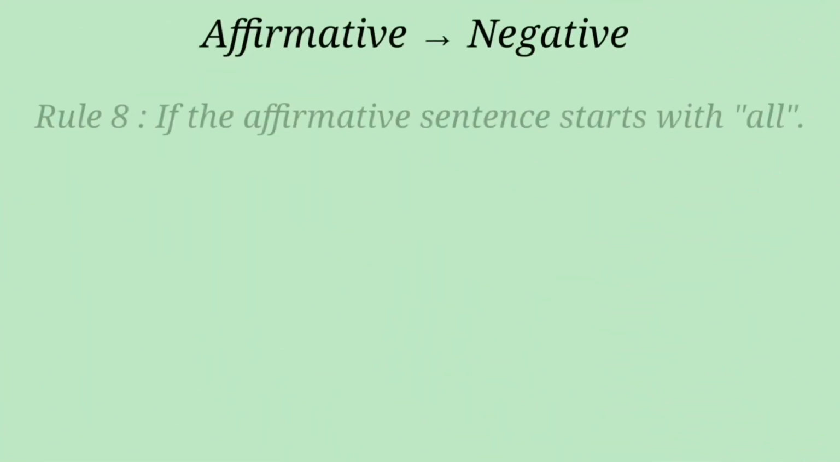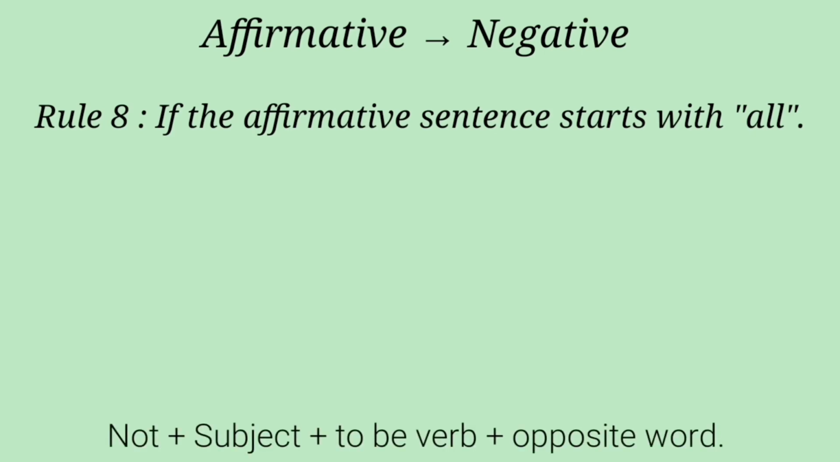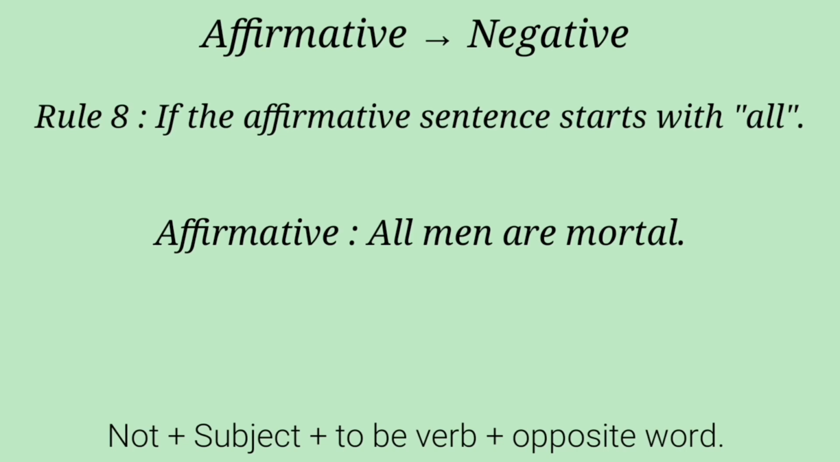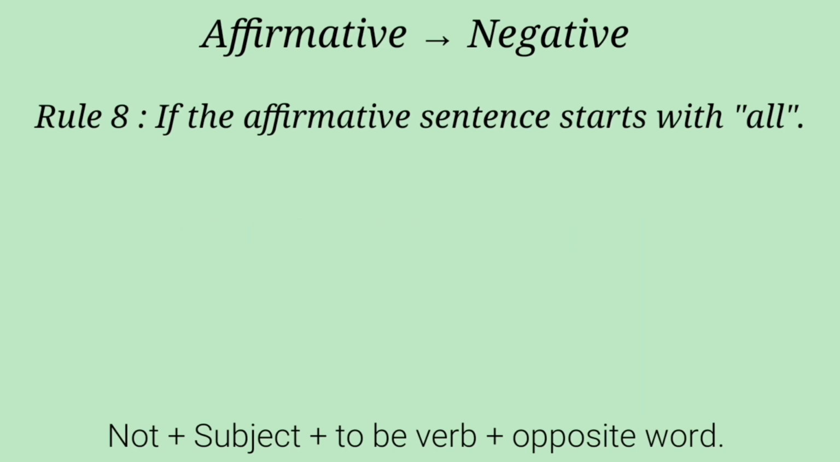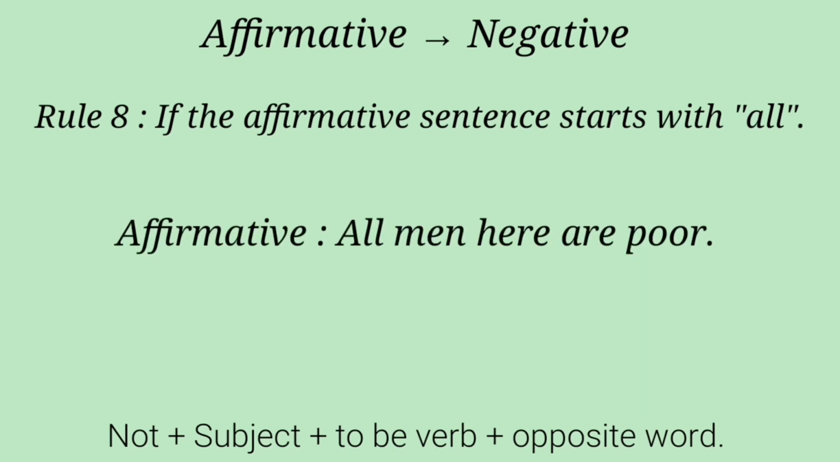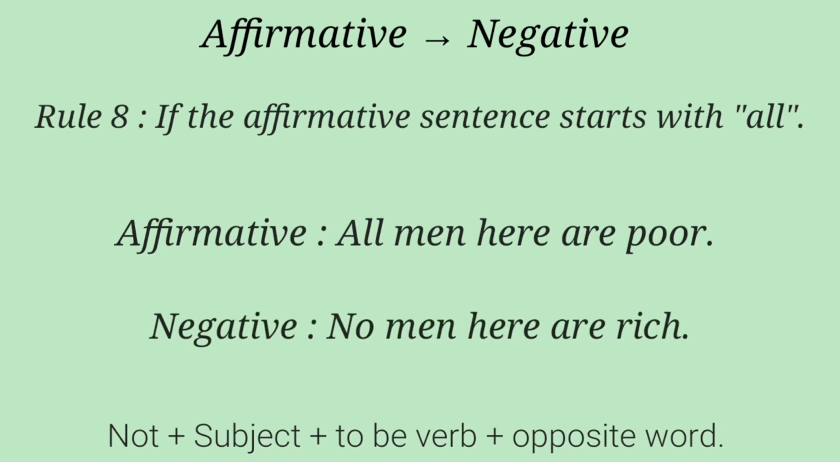Rule 8. If the affirmative sentence starts with "all", then we can change it into negative by following the structure. "No" plus subject plus to be verb plus opposite word. Look at the example. All men are mortal. Our negative is: no man is immortal. Look at another example. All men here are poor. Our negative is: no men here are rich.